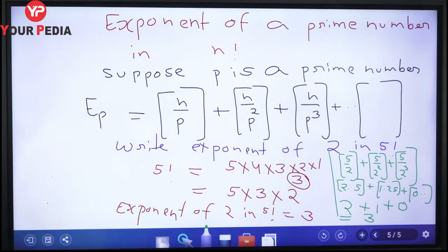And here also our answer was 3. So we have written a correct expression for finding the exponent of prime number p in n factorial. Now we will try to solve some more problems based on this concept, okay.